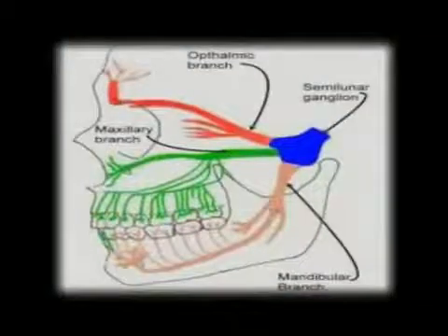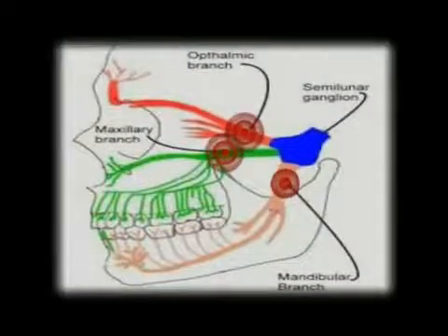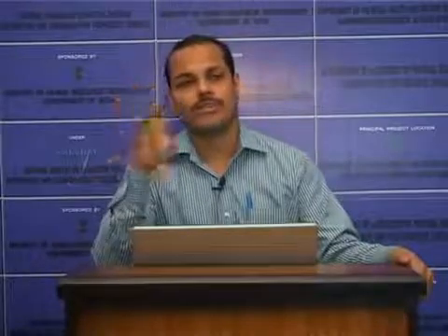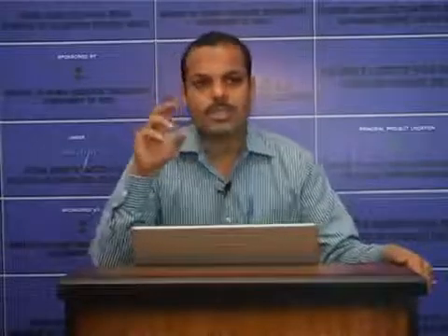Now, the trigeminal nerve has 3 branches. These are the ophthalmic nerve, maxillary nerve and mandibular nerve. So, it provides both motor and sensory information: it gives motor innervation to the muscles of mastication, and it takes sensory information from the face, forehead, nasal cavity, tongue, gum and teeth. The sensory fibers are located in the trigeminal ganglion and the motor fibers are from the nuclei of the pons.